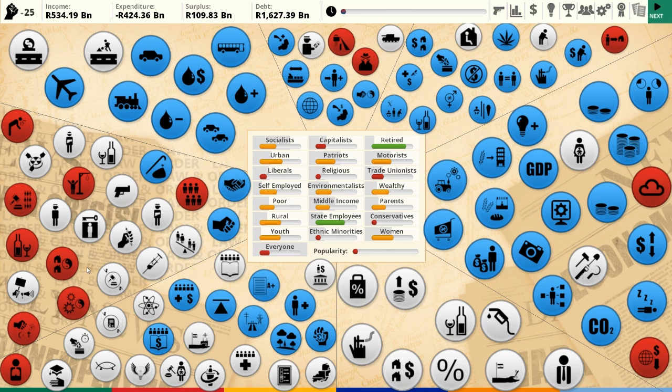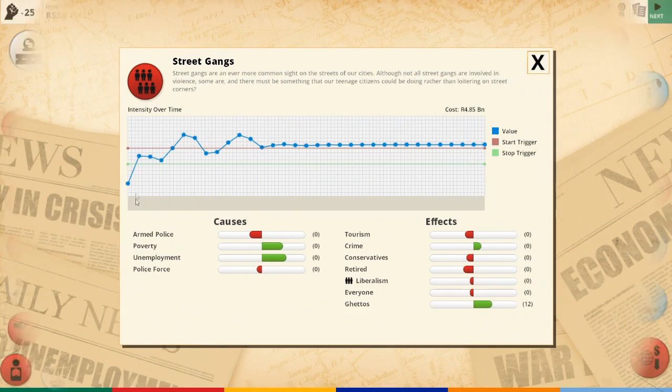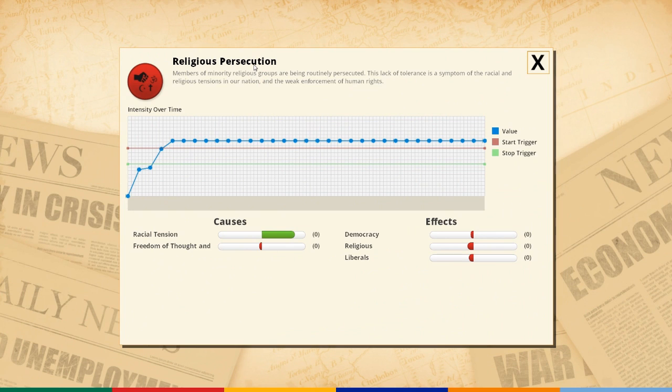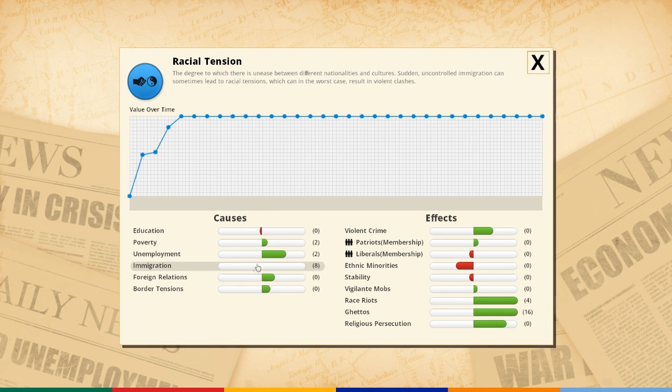And obviously all these red things are things we want to be dealing with. Some of them will be familiar, like street gangs, if you've played the original Democracy 3. Some of them will not. Religious persecution. So that should be an easy one to deal with, methinks. Racial tension is the primary cause, and it is through the roof.